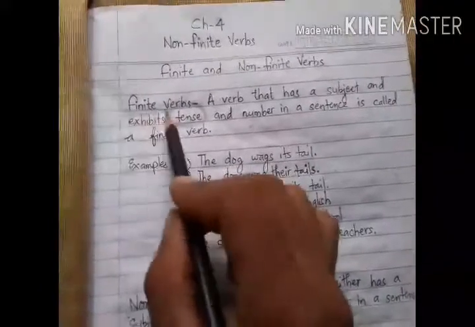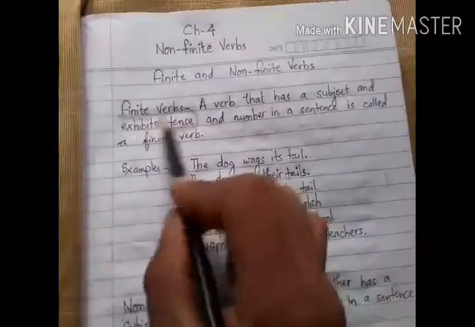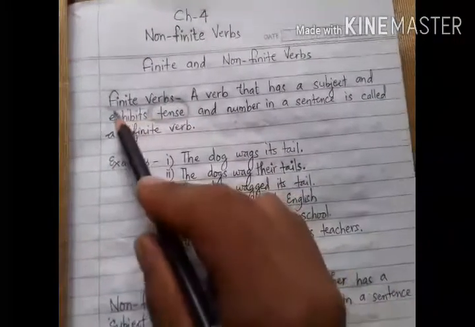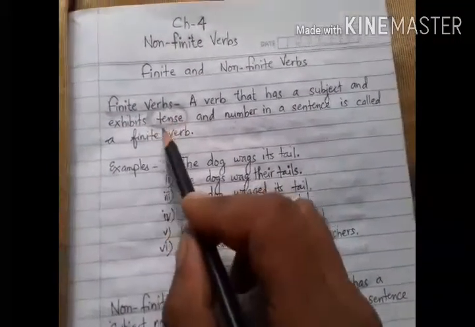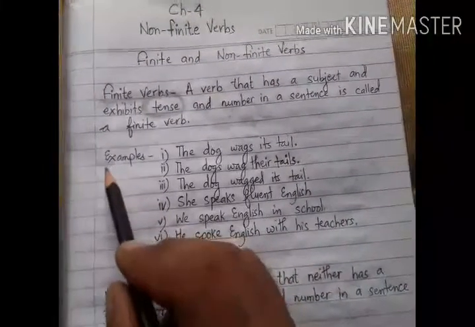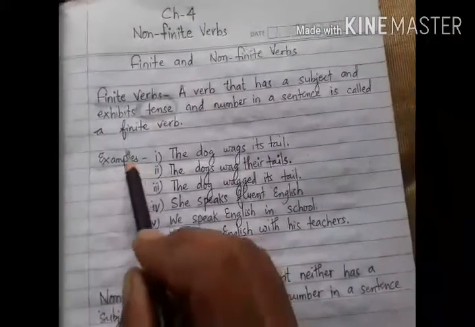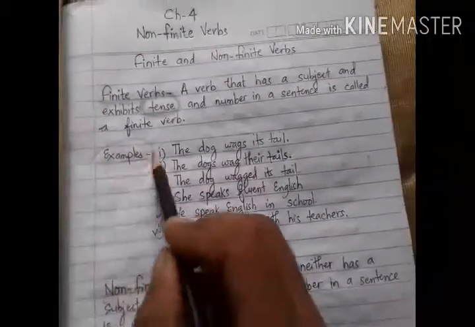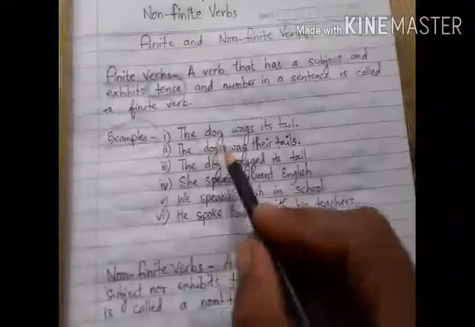Okay, all those verbs are finite verbs that change their forms according to the change of the number of subject and tense in sentences. So how do these verbs change their forms? We will learn it from these examples. Okay, so examples are here.